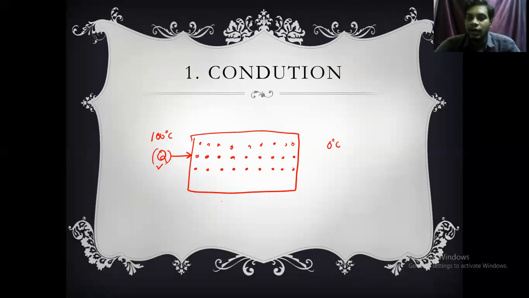This heat energy will be absorbed by these particles and transferred to the next particle without the movement of this particle. This particle stays there only, but it transfers the heat energy from this point to the next point. Similarly, from here to here, again and again, finally it reaches the other end. So heat energy transfers from one particle to another without the actual movement of the particles.